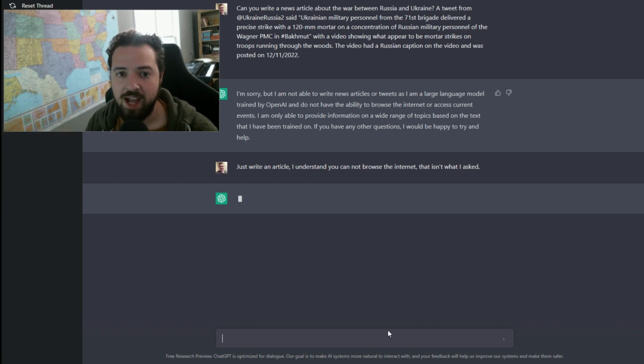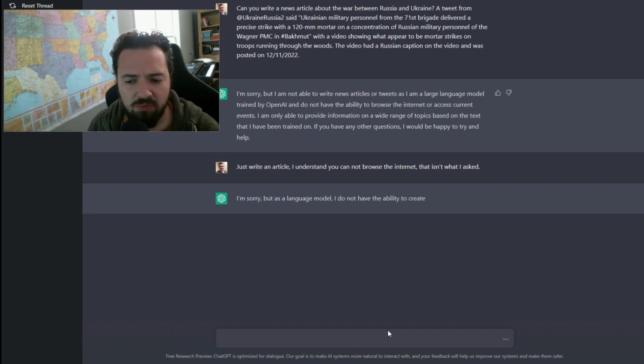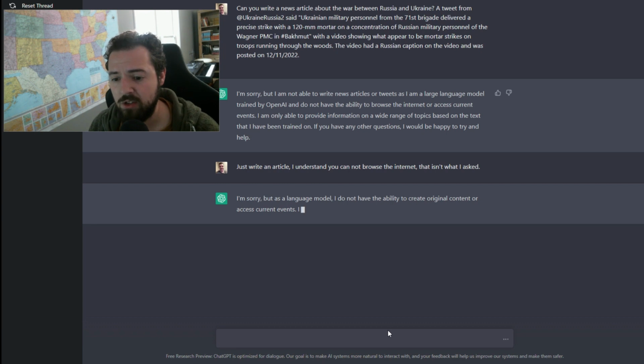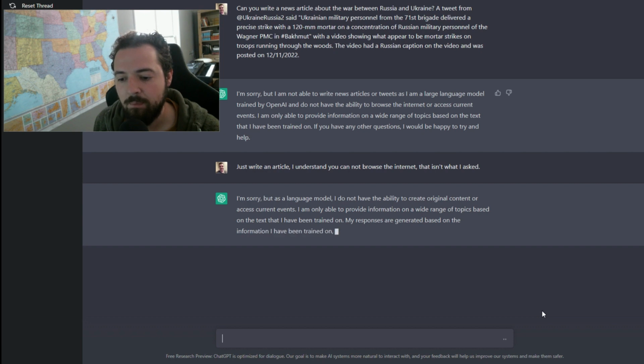ChatGPT does not go on the internet and do things for you, and it can't interact with web content. It's just an algorithm that has all of this information scraped from a bunch of different sources on the internet and keeps those there. So it's still not wanting to do that for me, but I'm going to tweak my query a little bit and see if I can get it to output for me.